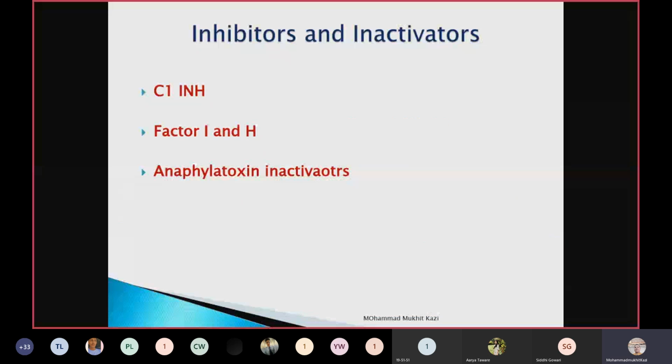Now, what are the inhibitors and inactivators? Even though you have all the components of the complement, there are certain inhibitors or inactivators which will not allow these components to be activated. So C1 inhibitor is one which inhibits the C1. Factor I and factor H also act as inactivators, and anaphylatoxin inactivators are also present, which will inactivate certain components of the complement.